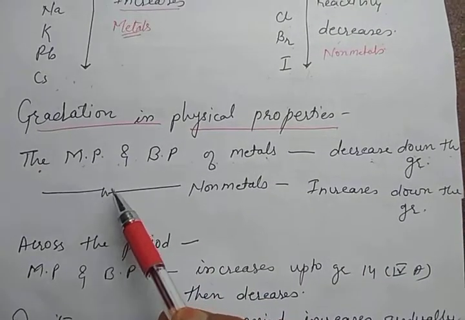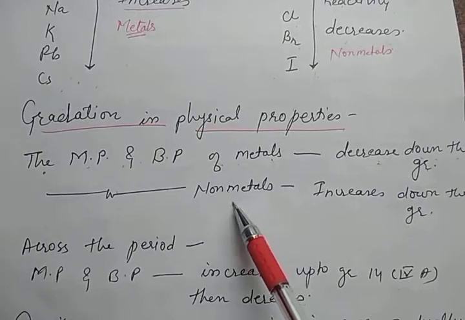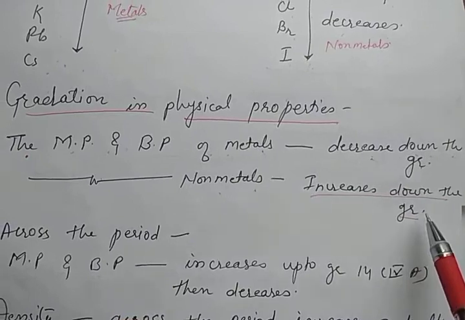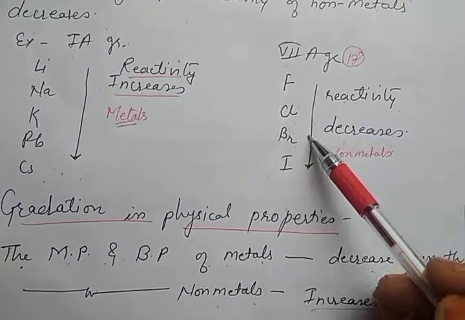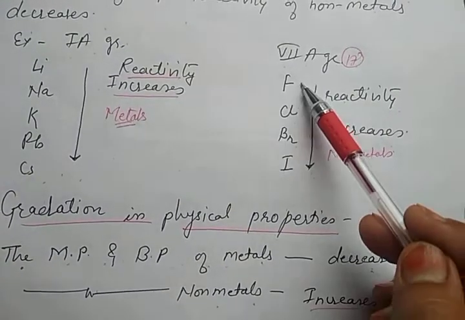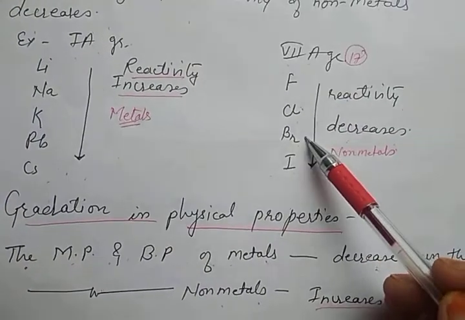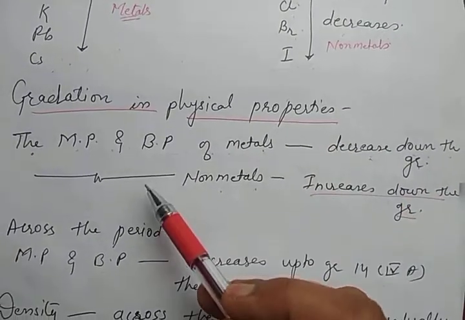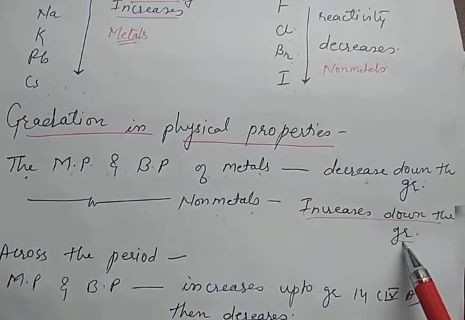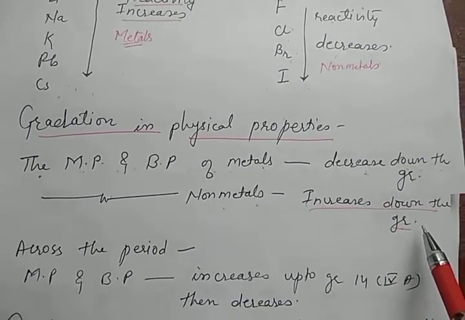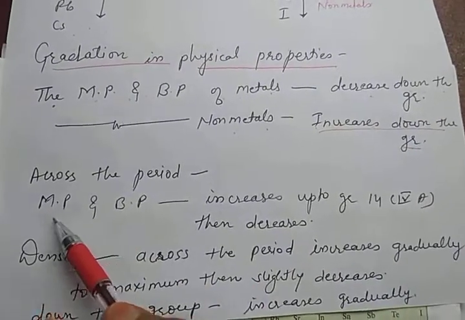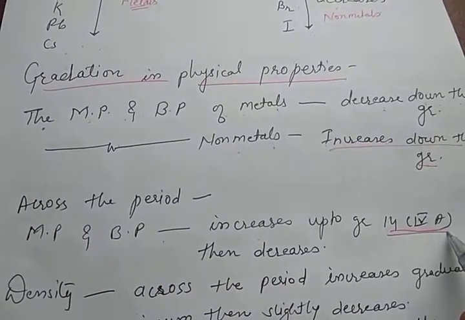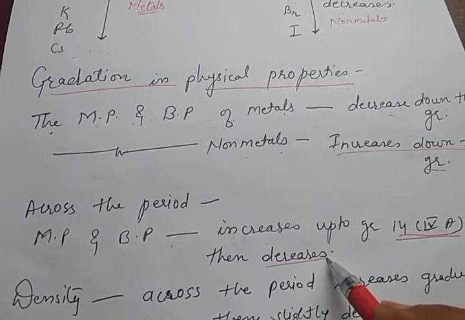In a similar way, the melting point and the boiling point in the case of non-metals increase down the group. We can say that among fluorine, chlorine, bromine and iodine in this group, fluorine and chlorine are gases, bromine is a liquid, and iodine is a solid. So it is due only to the increase in the melting and boiling point of the elements down the group. Across the period, melting and boiling point increase up to group 14, that is the 4th A group, and then decrease a little bit.